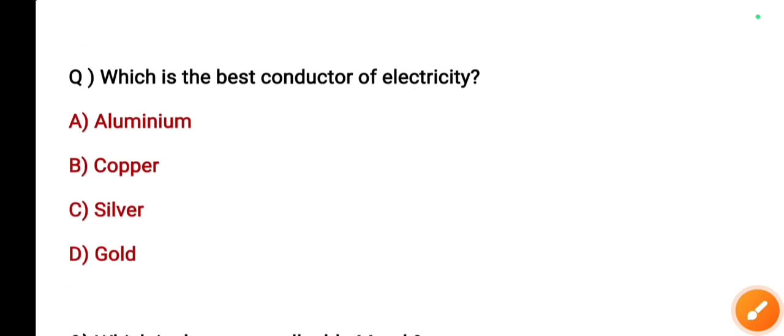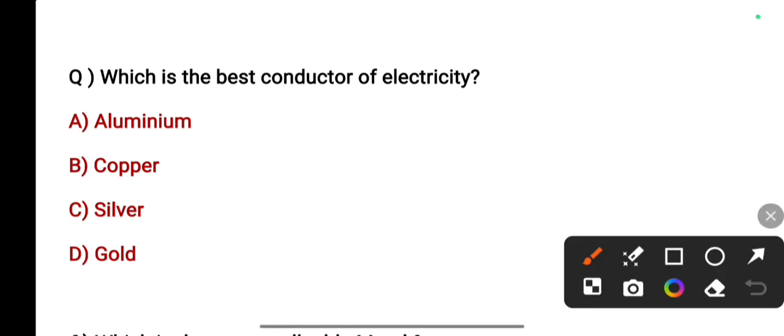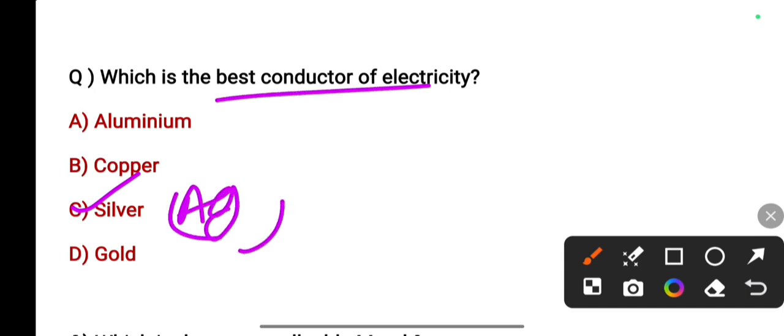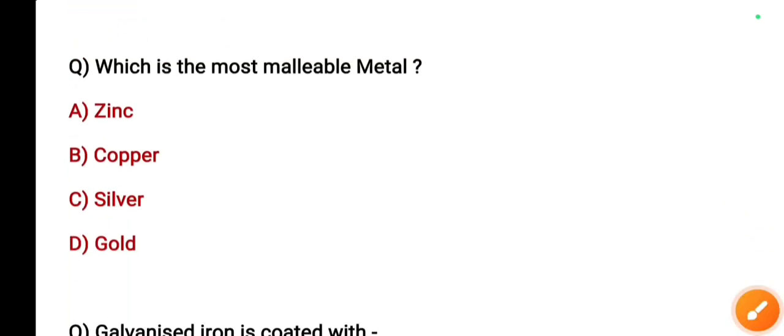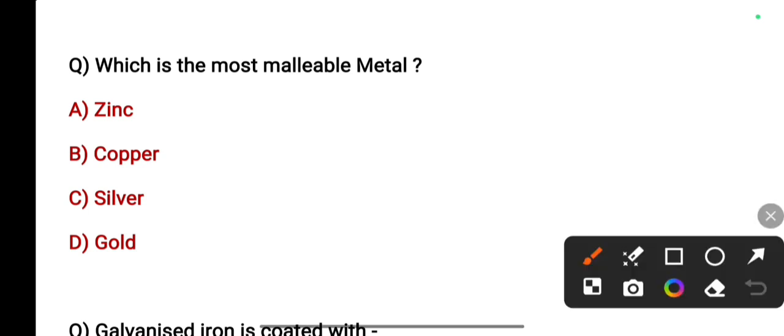Next, which is the best conductor of electricity? Aluminium, copper, silver and gold. The right answer is silver, best conductor of electricity. Next, which is the most malleable metal? Zinc, copper, silver and gold. Most malleable metal is gold, Au.